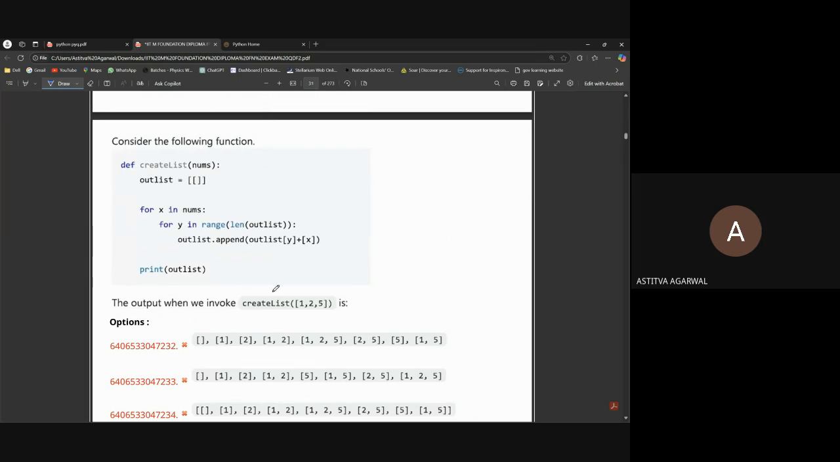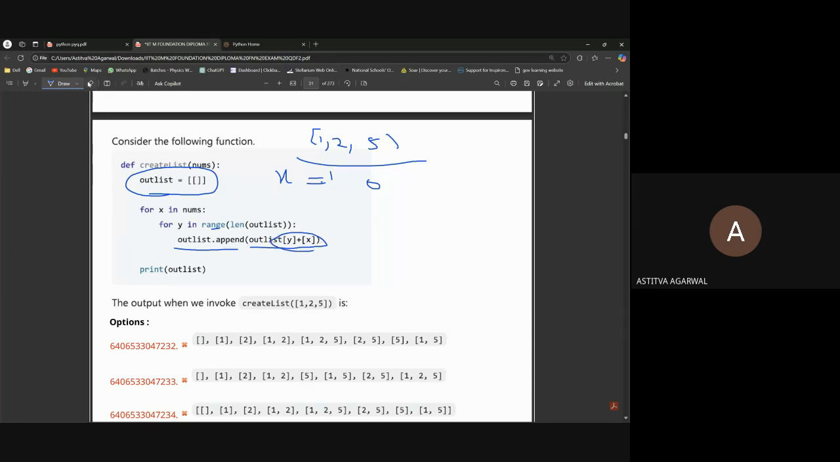See, we create a list, and for numbers we have just assumed 1, 2, and 5. Okay, I'll write 1, 2, and 5. So for x in nums, the value of x will first be 1. Then for y in range, len of outlist. What is the length of outlist? Till now we have done nothing here, so let's assume it is empty. So for y in range, len of outlist, it will work for 0. Outlist.append(outlist[y] + x).